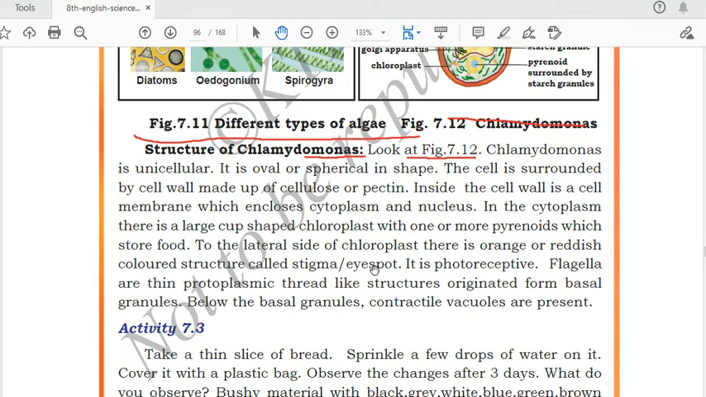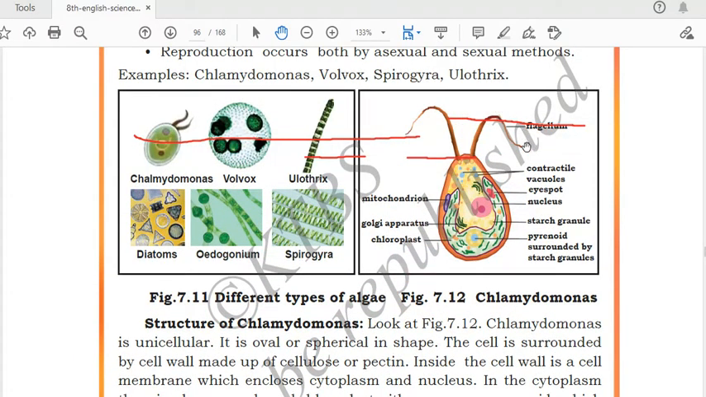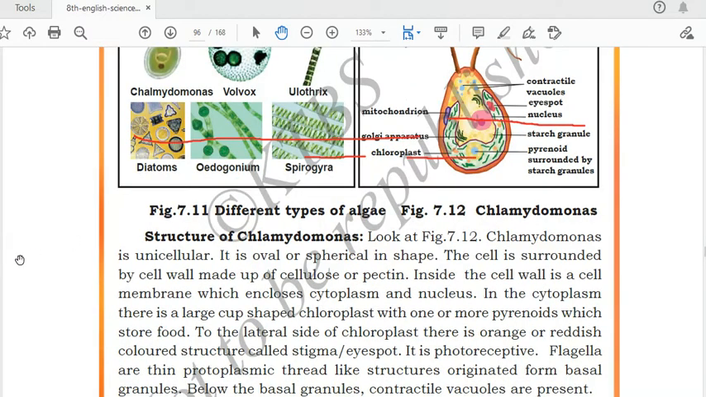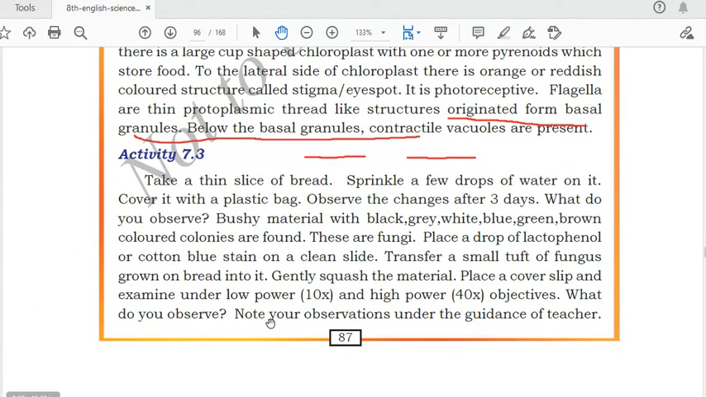Flagella are thin protoplasmic thread-like structures originated from the basal granules. Below the basal granule, contractile vacuoles are present. These flagella, the thread-like structures which are present in this one, will help in the movement of this Chlamydomonas, and after that we have the contractile vacuole, which will excrete the excess water or waste material.